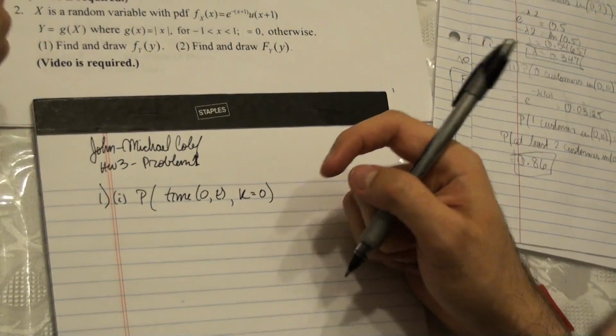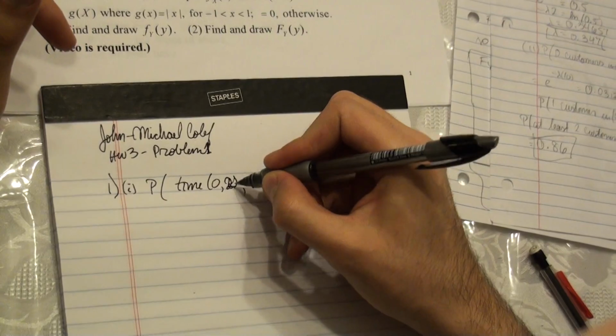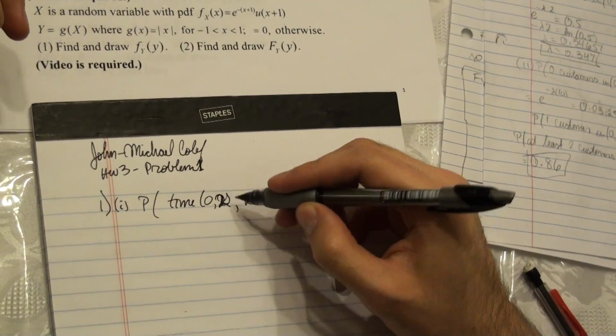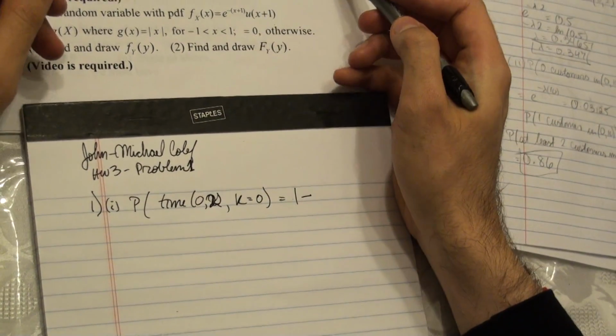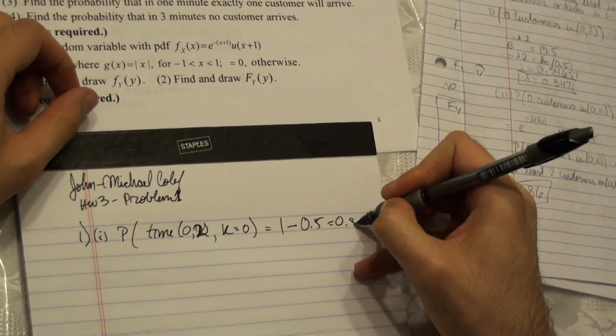I'm saying the probability of no customers coming within 2 minutes. The probability of 0 customers coming in 2 minutes is equal to 1 minus the probability of at least one customer arriving in 2 minutes, which is 0.5. So it's 1 minus 0.5, which gives us 0.5.